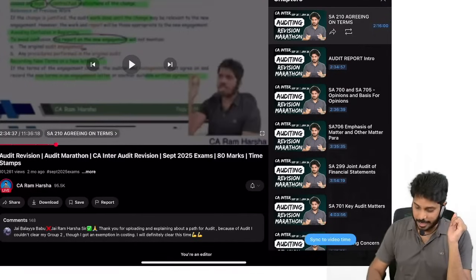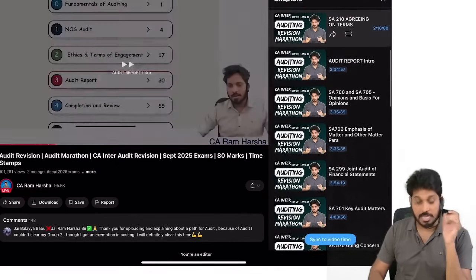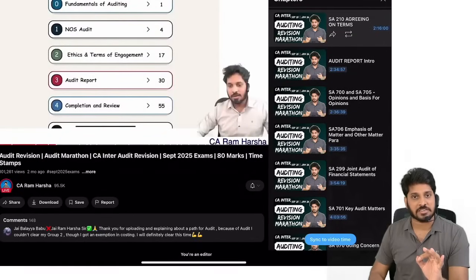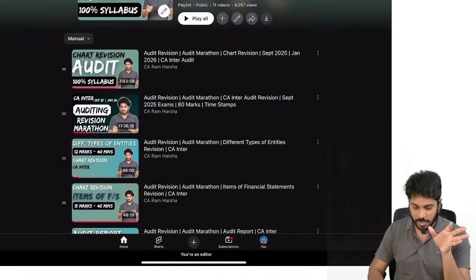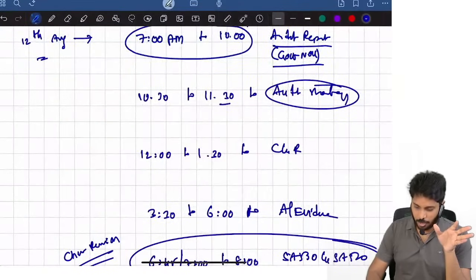Here, in the timestamps, you go to the audit report topic. 3 hours will be there. Solid revision I did with all drafting, everything I covered. Literally you will understand like anything. Audit report, you revise this. Then audit report, you revise it from GOAT notes revision.